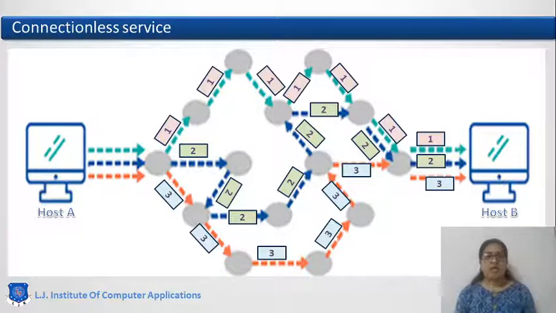So here no single communication link has been established prior to the communication, but as soon as a packet is received, the node will decide which path has to be selected. The feasible path will be selected, the packet will be forwarded, and for the next packet the same process will be repeated. So this communication is fast, but sequencing of data is not a surety and reliability is also not a surety.